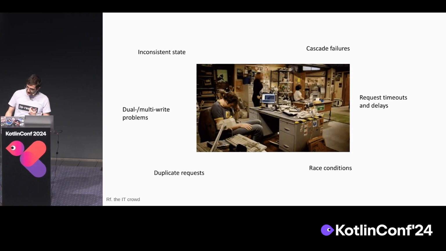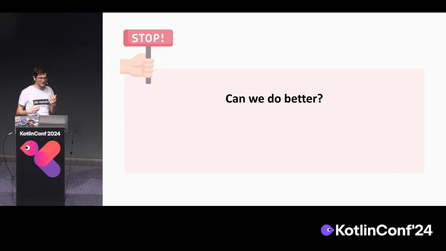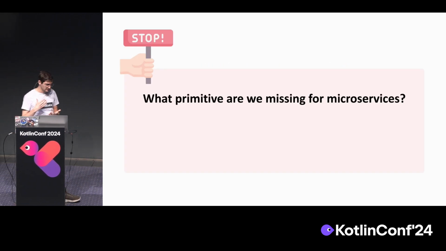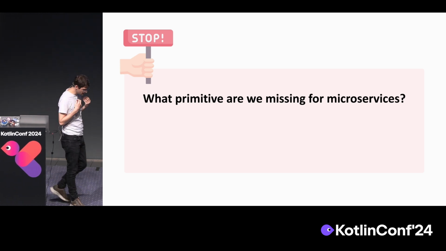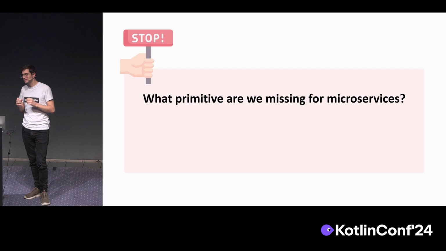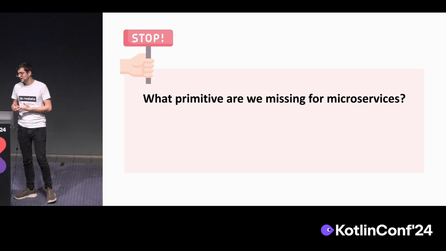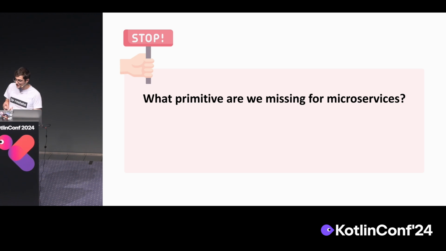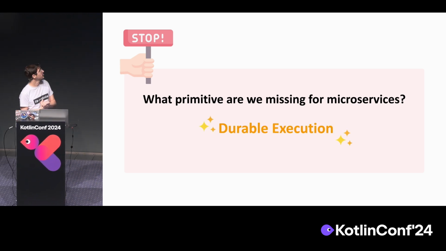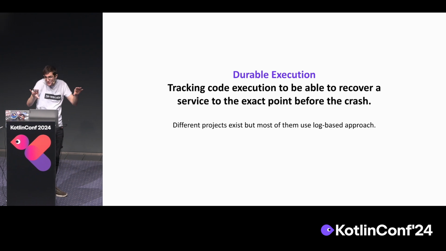So yeah, we asked ourselves, well, can we do better? Is there something we can do? And even more interesting, isn't there some core building blocks, some primitive, something very fundamental that is missing, on top of which we can actually build everything else? And for us, the solution to this is durable execution. So durable execution, as the name implies, is durable execution.